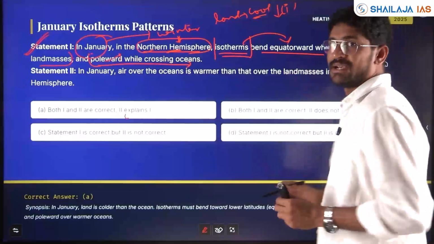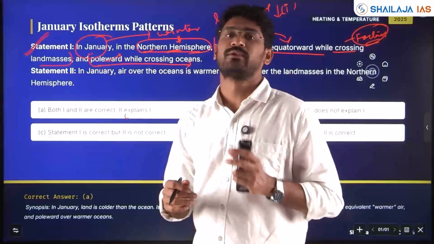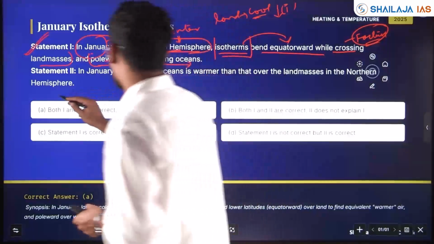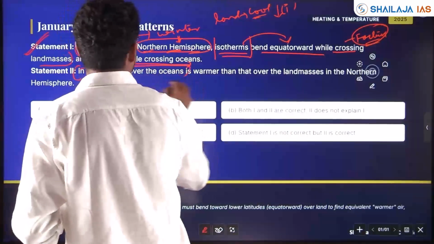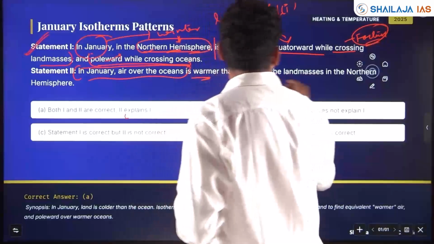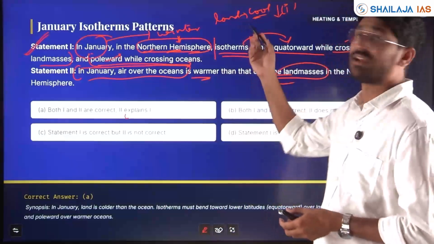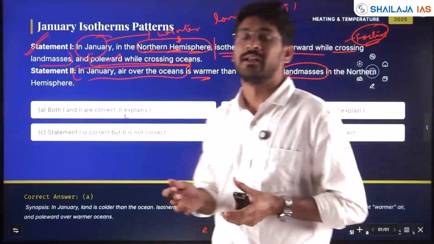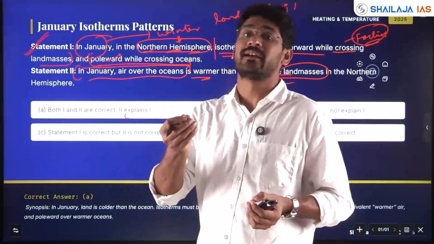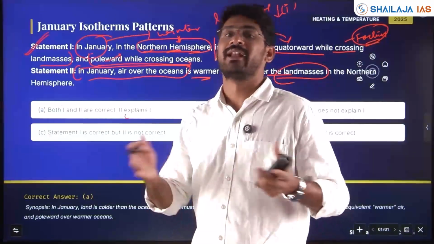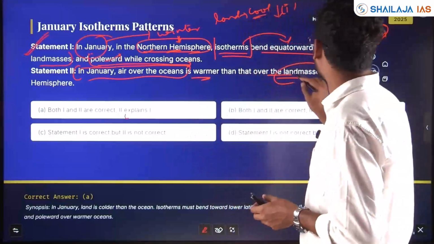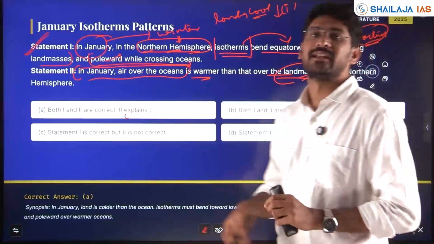See, conceptual understanding is very important with respect to themes and concepts in the units of geography. Next, statement 2. In January, air over the ocean is warmer than that of land masses. Yes, in January, land cools very fast. However, the specific heat of the ocean, that is the heat required to warm or cool the ocean, is very high. So, air over the ocean will be warmer compared to the land masses in the northern hemisphere.